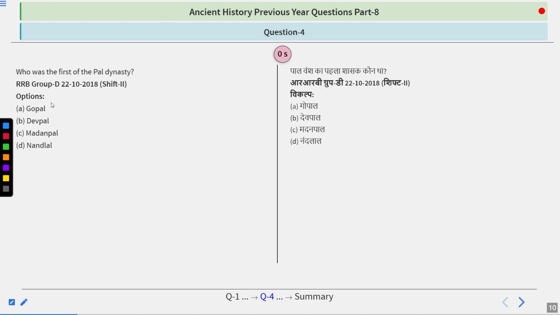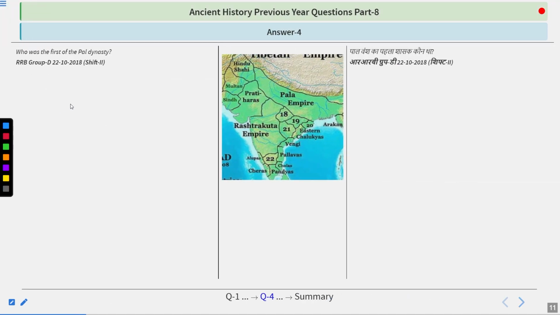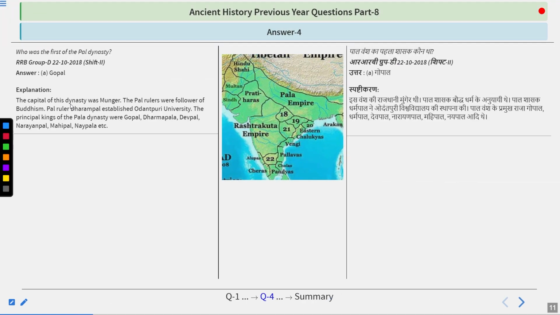And I hope you have your answer, and I think that is right. So the answer is Gopal. The capital of this dynasty was Munger. If you remember Munger, we also came to know about Munger during the modern history time, when Mir Qasim, the Nawab of Bengal, transferred his capital from Murshidabad to Munger because he had to create an armory in Munger, and that is why later in 1764 the Battle of Buxar happened.